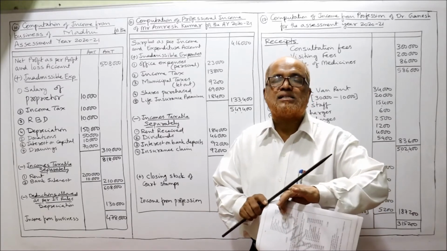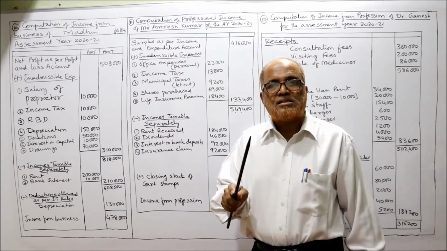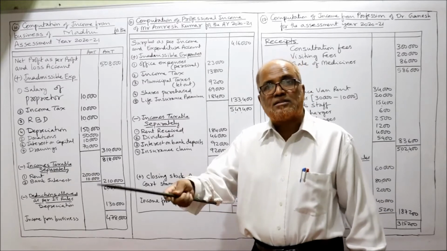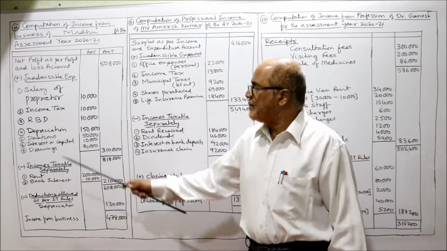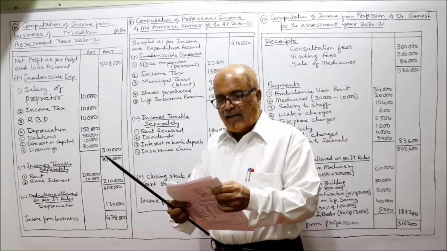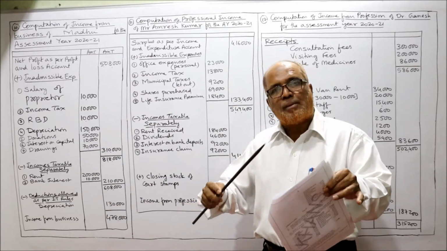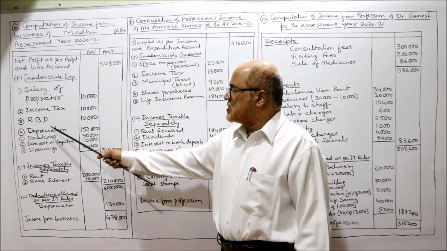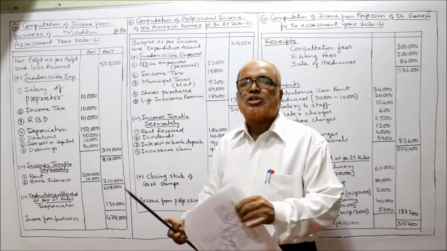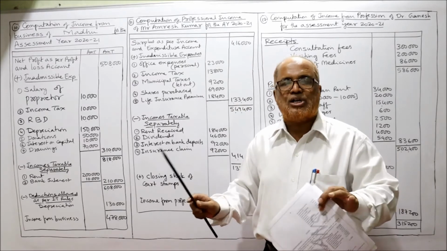Income Tax Act has disallowed. Bad debts are allowed, but expected bad debts are not allowed. So reserve for bad debts are expected bad debts. Disallowed, RBD. Then depreciation, disallowed, because separately we will allow depreciation as per Income Tax Act. So this depreciation disallowed. Donations, any form of donations are disallowed.